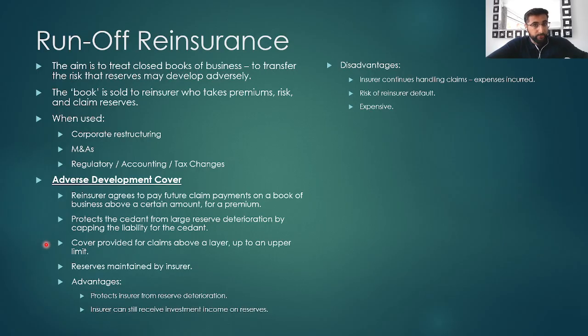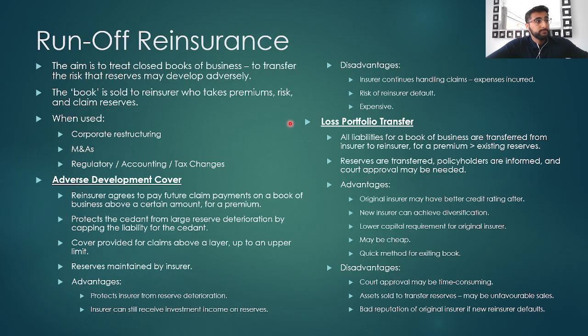The cover that is provided by the reinsurance company is for claims above a layer up to an upper limit, similar to an excess of loss. Any reserves are maintained by the insurance company still, and the advantages and disadvantages are that it does protect the insurance company from reserve deterioration, and because they still maintain the reserves, they can still receive investment income. In terms of the disadvantages, the insurer continues handling the claims and still incurs claims handling expenses. There is of course a risk of reinsurance default, and it could be very expensive.